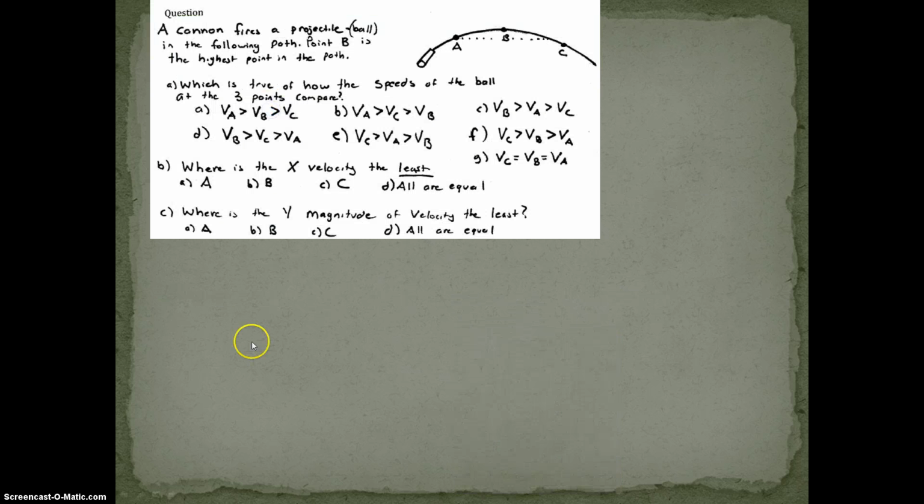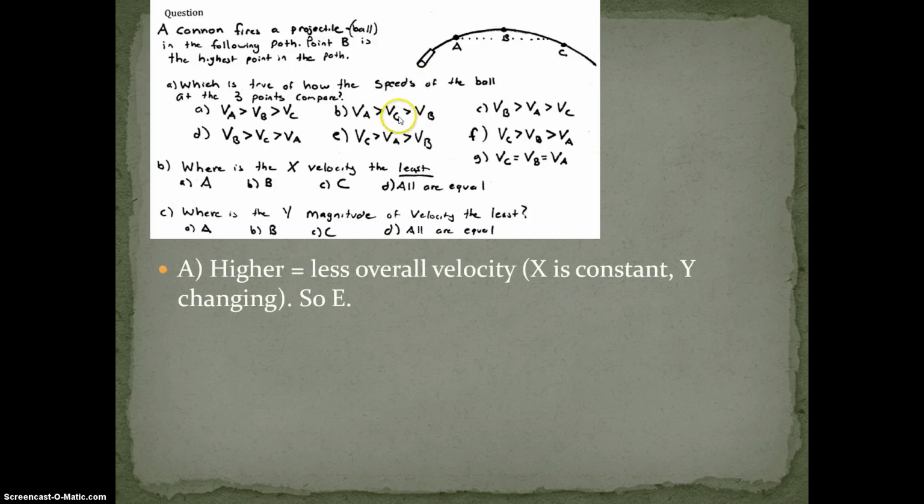And finally, this one. You fire a projectile, and there are 3 points, A, B, and C. Notice how C is the lowest, A is middle, B is high. Question A: what is true about the speeds of the ball? Well, once again, if this is the starting velocity, it has the exact same velocity at the exact same height on the other side. As it's going up, the x velocity is constant, but y is changing. As it's going up, the y velocity is decreasing. So as it's getting up and up, its overall velocity is getting lower and lower, with a minimum at point B. So E shows that the lower you are above the point, the faster you're going.